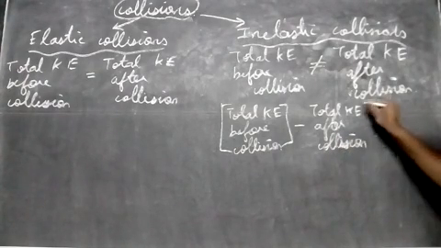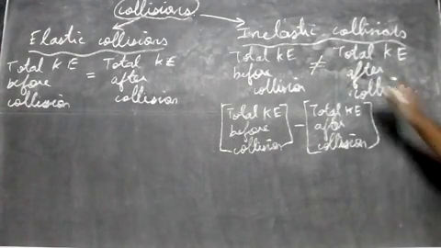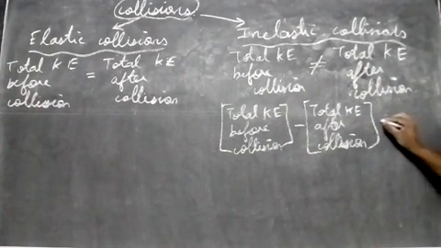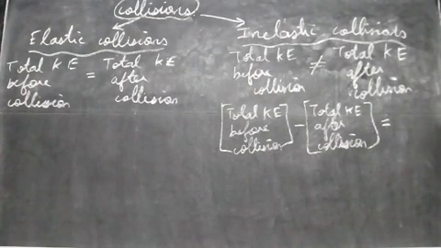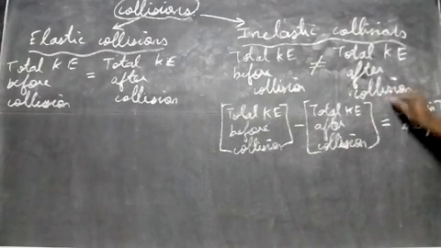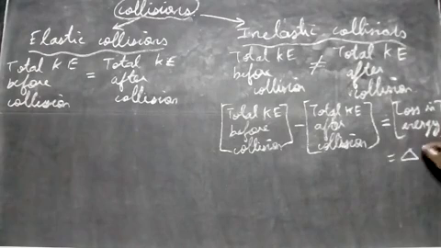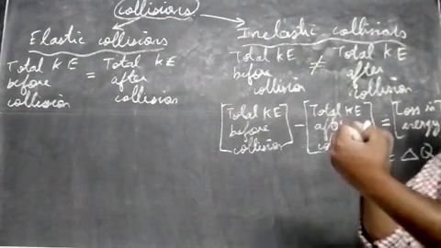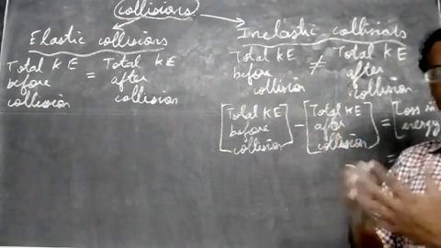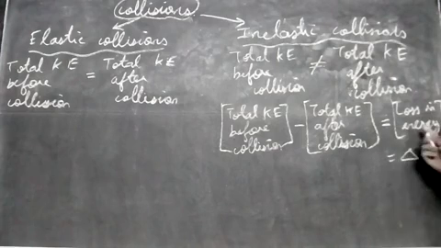But you saw it's not equal, so there is some difference in energy. The difference in energy we write as loss in energy, and the symbol for the loss in energy is delta Q. What happens is that if two objects hit each other, sound may be produced, heat may be produced. Due to that, some energy is lost. So that's the loss in energy.